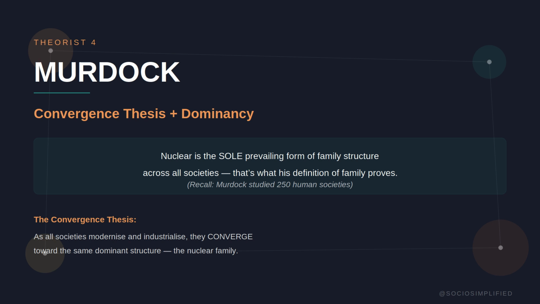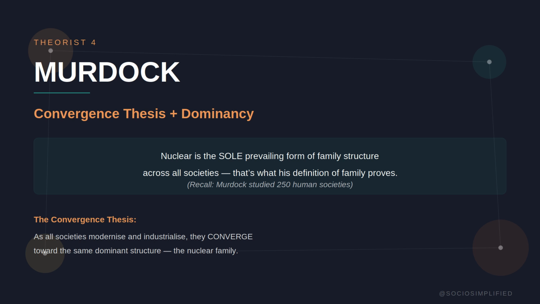Fourth, we have Murdock and the Convergence thesis. Murdock studied 250 human societies and defined the family as having 4 essential features. Remember that from the first video? His very definition assumed the nuclear family. His Convergence thesis takes this further.